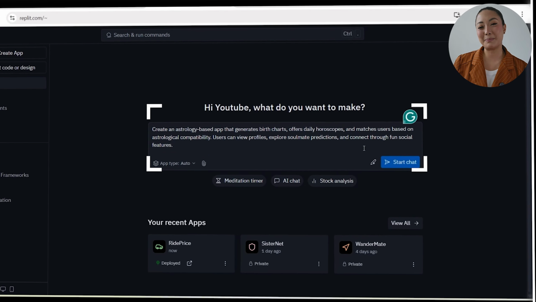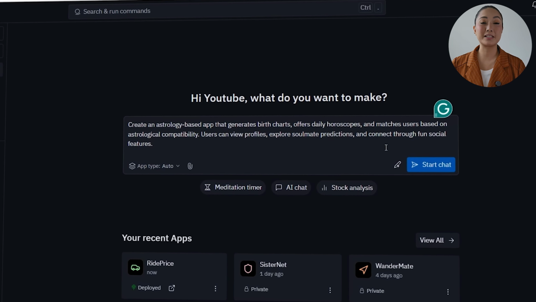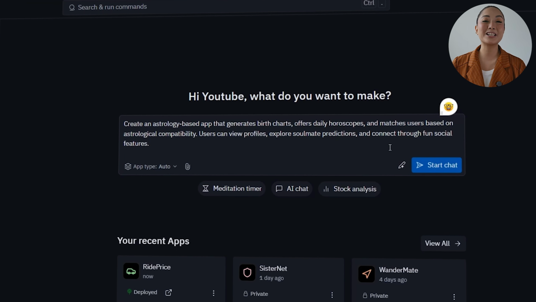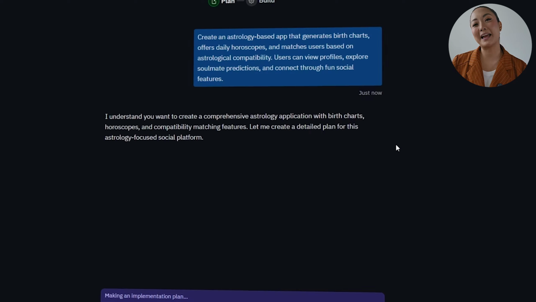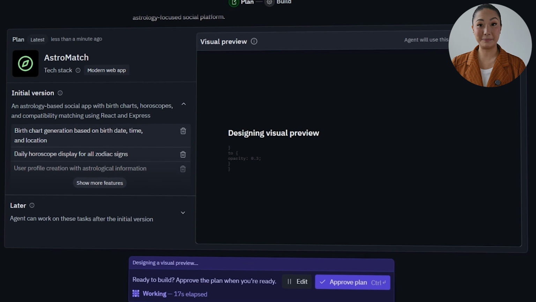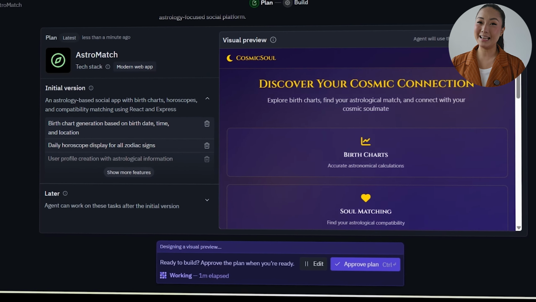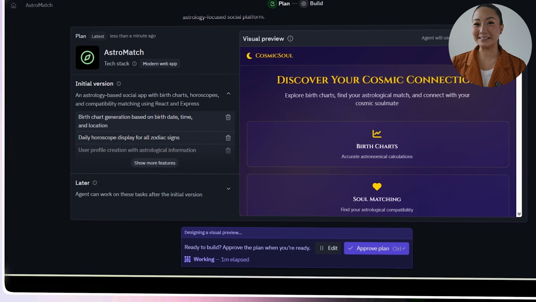Create an astrology-based app that generates birth charts, offers daily horoscopes, and matches users based on astrological compatibility. Users can view profiles, explore soulmate predictions, and connect through fun social features. Replit responds with a full game plan for what it's about to build. And after reviewing it, let's give the green light. The app is named Cosmic Soul, and the development begins immediately.